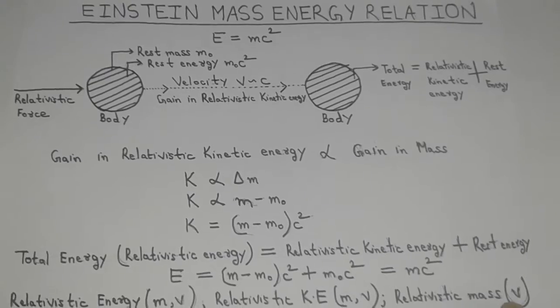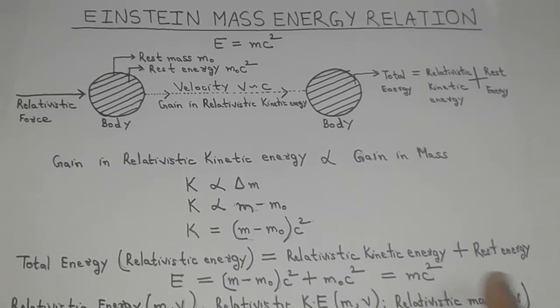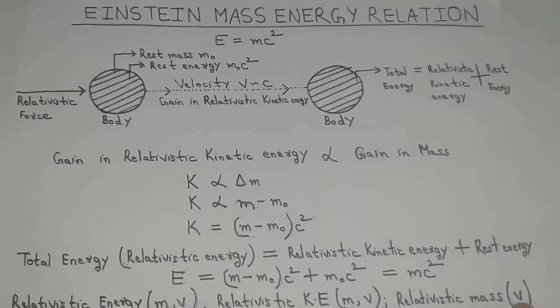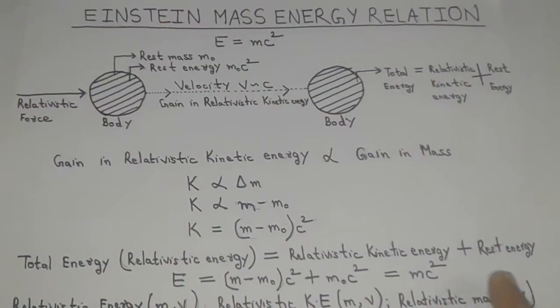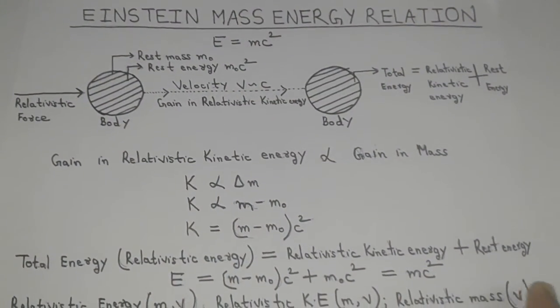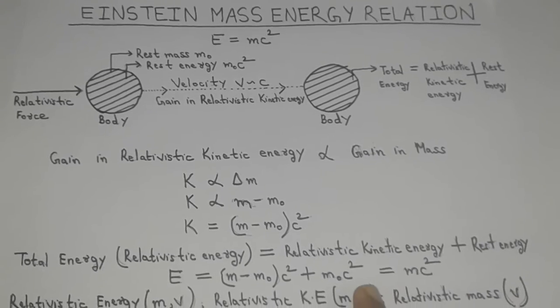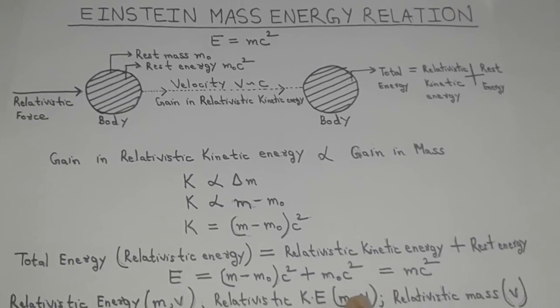This is true only when the velocity of the body is very high, comparable to the velocity of light. So for any increase in the velocity of the body, there is an increase in its relativistic mass.